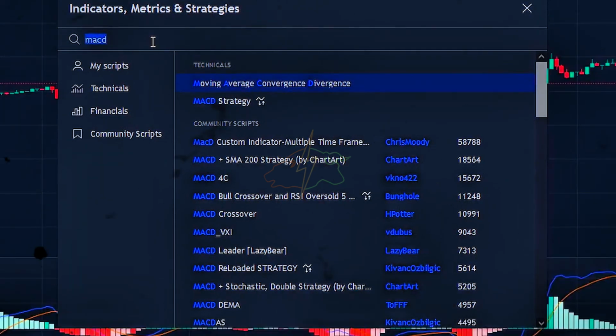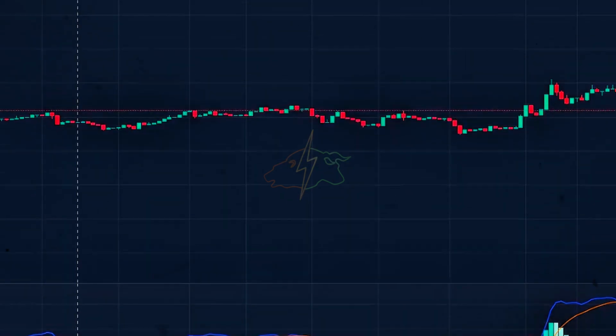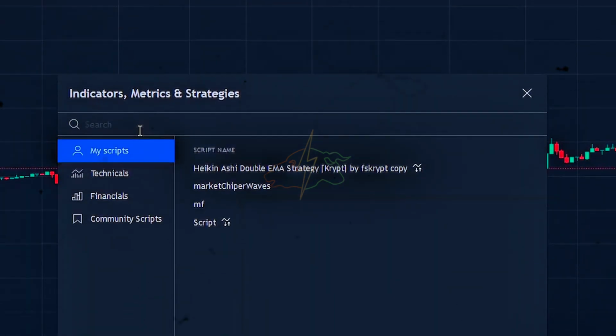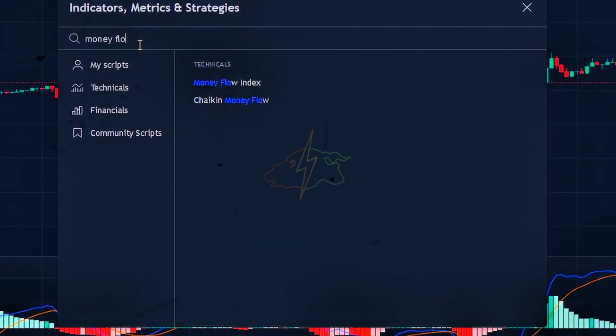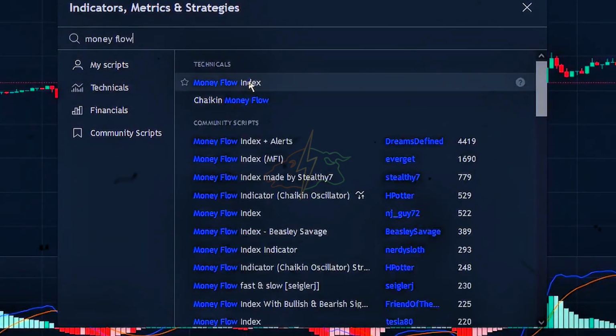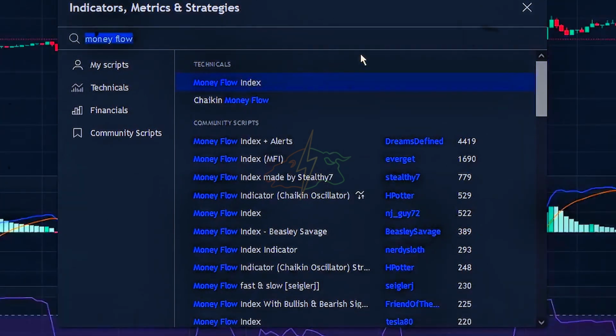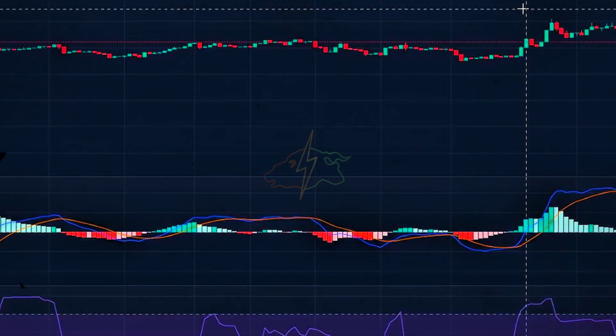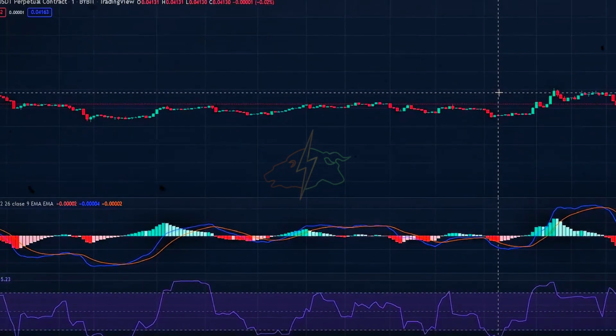Now we will need to add one more indicator to the chart. Head over to the Indicator Search tab and search for the Money Flow Index indicator. Select the indicator made by TradingView. Those were all of the indicators that we will be adding. Let's now configure the indicator settings.